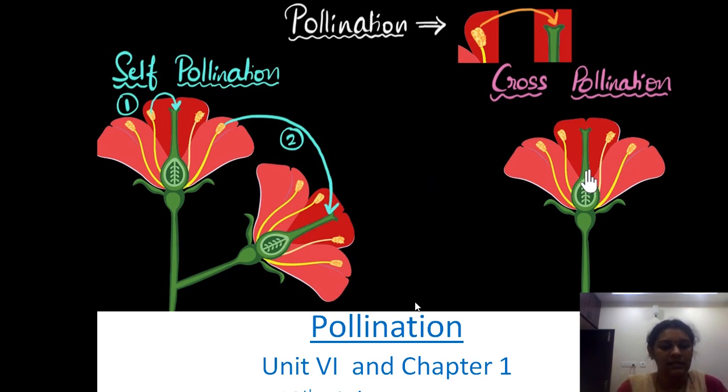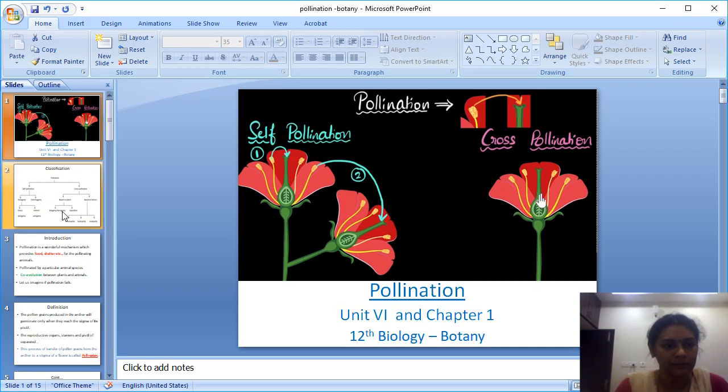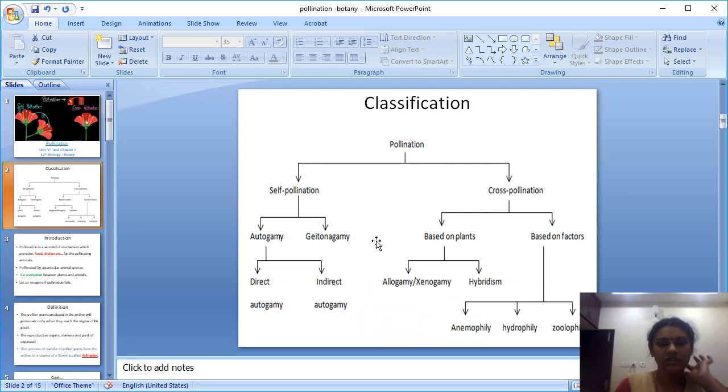So we'll see the details. This is just the classification of pollination. I explained that the process of transfer of pollen grains from anther to stigma is called pollination. Pollination is generally classified into two major types, self-pollination and cross-pollination.